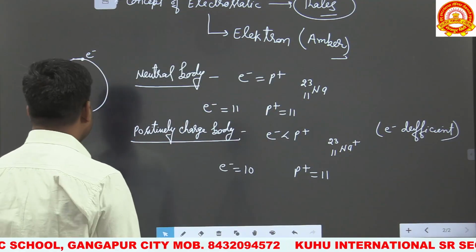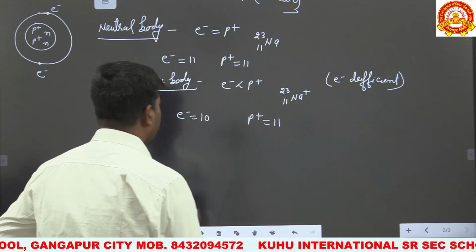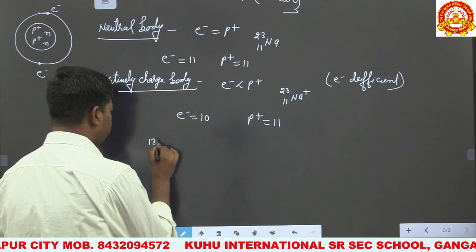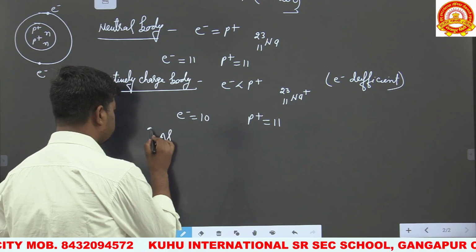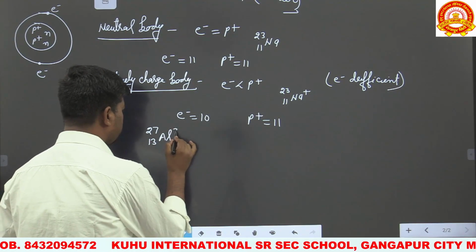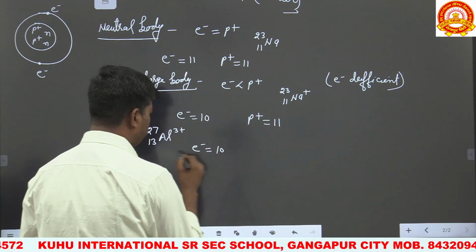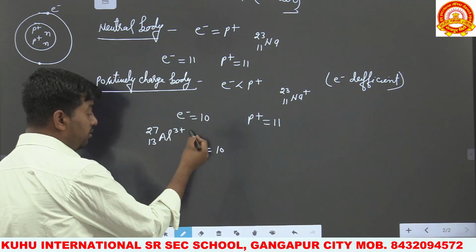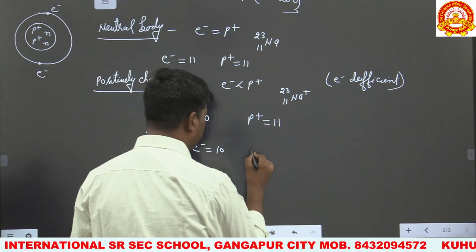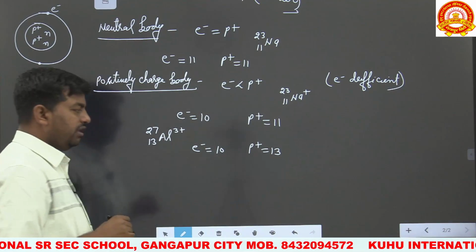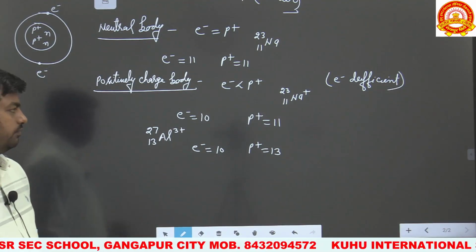We take one more example also. Now if we take the example of 13Al27 3+, what is the number of electrons? The number of electrons is 10 again, because the atomic number is 13 but it donates 3 electrons, so 10. The number of protons is 13. So the body is electron deficient, that is positive charge.